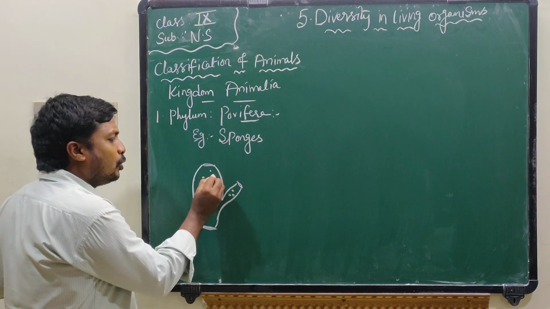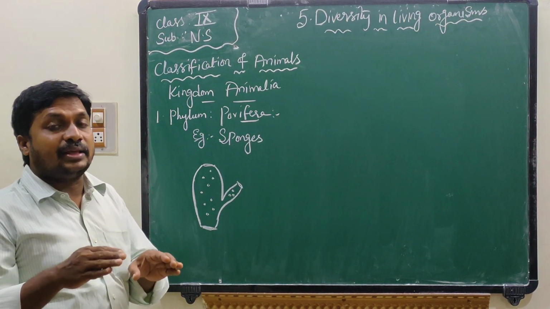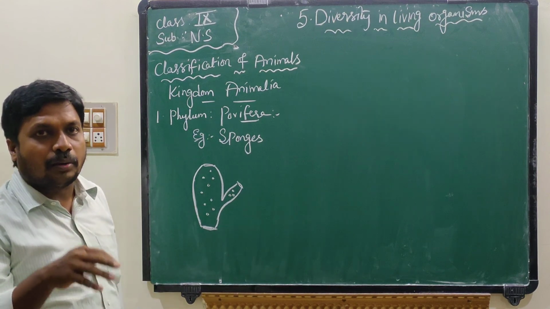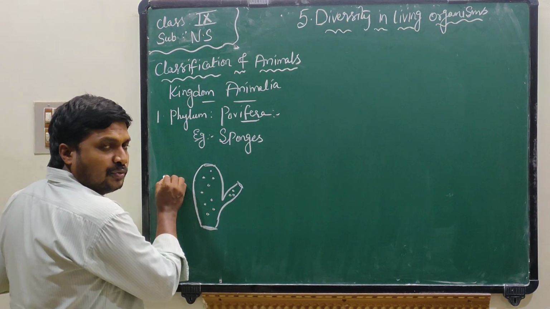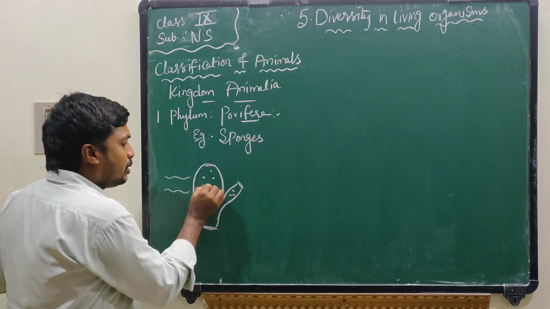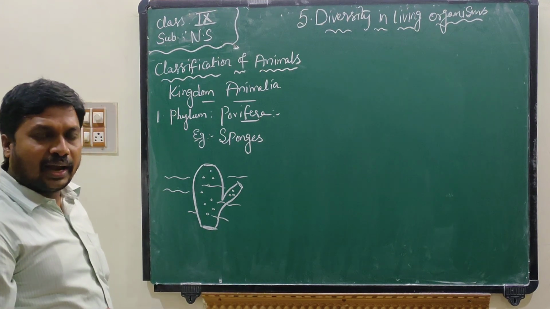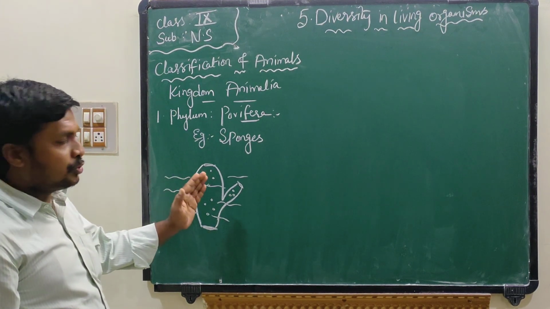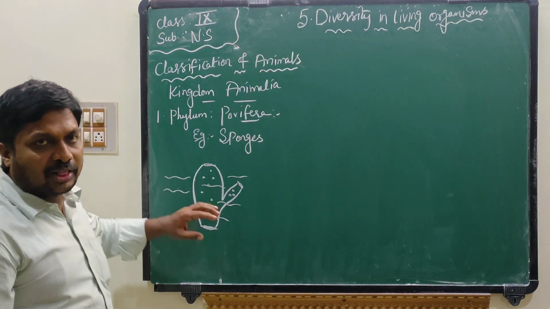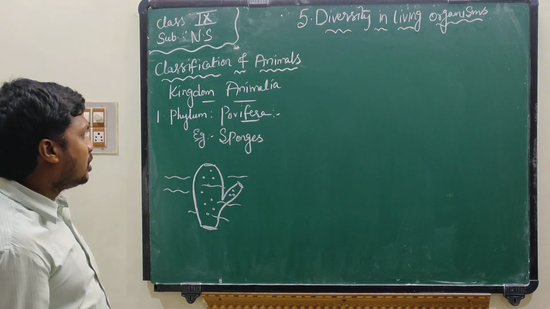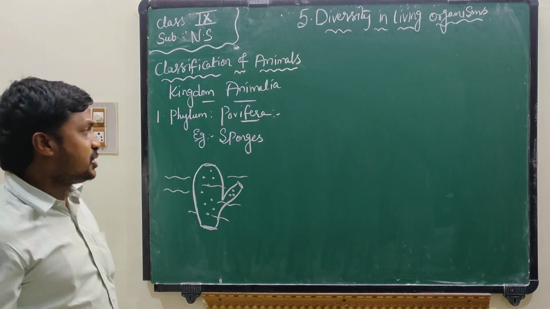They live in water, no? They are stationary, means they stay in one place. They cannot move. So they have pores. With the help of these pores, water may enter the body of sponges along with useful materials, and waste materials may go outside along with the water. Example, sponges. We cannot find any differentiation in sponges.